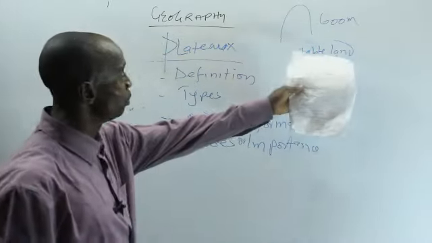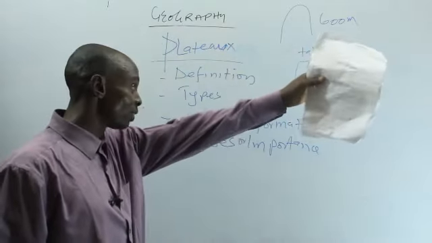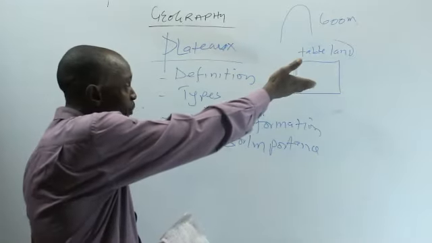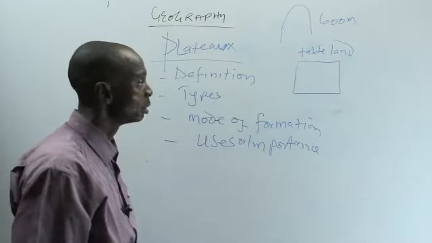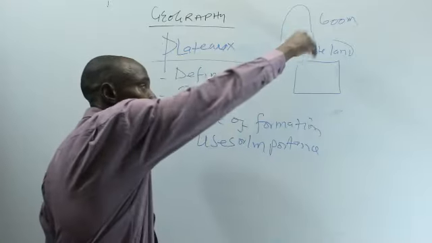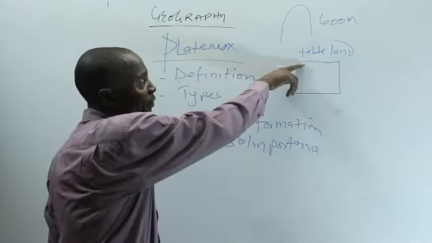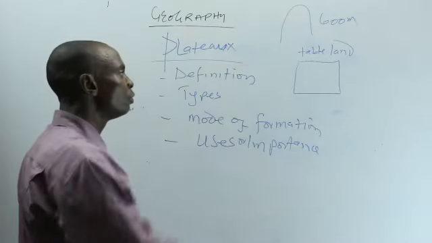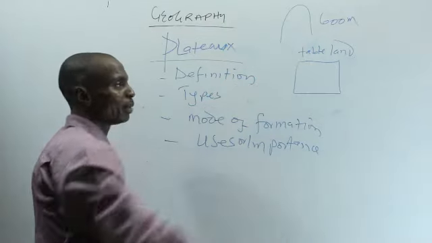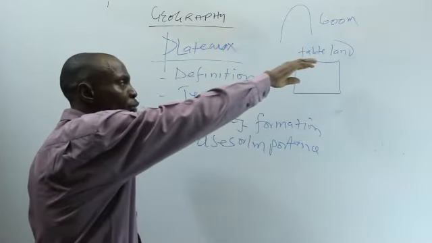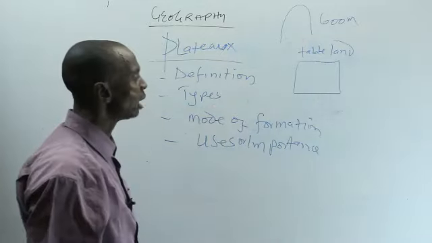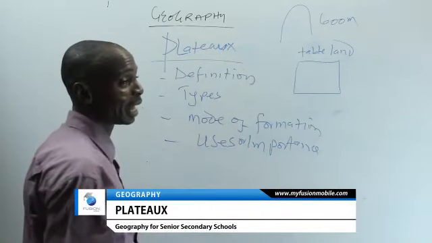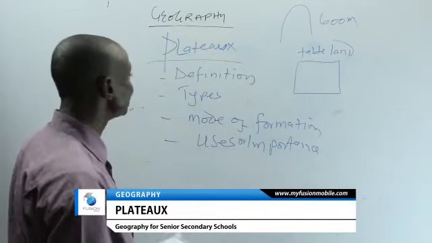That is why people can settle on top. In fact, we have Jos Plateau, which is part of what we are discussing. People settle on top of the plateau because of its flat nature. If you go to Mambila Plateau in Taraba State, people live there because of what? The flat nature and other tableland. So another name for plateau is a tableland, an elevated tableland. So that is the definition.